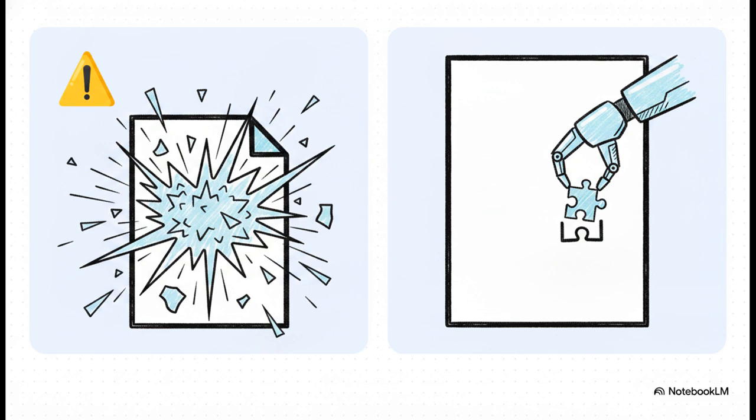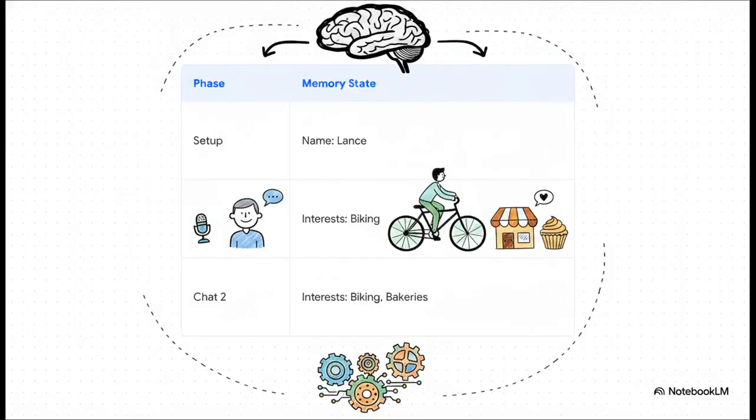It takes the risk totally out of the equation, making the whole process super fast, incredibly reliable, and really cheap on tokens. Let's put that into perspective. If Lance says his name in the initial setup and then later says he likes biking, the memory updates. Now, what if he mentions bakeries in a second chat? With a standard update, you'd rewrite the whole thing, but with Trust Call, it simply appends bakeries to the existing interest list. It doesn't touch his name, it doesn't touch his location, just surgical memory insertion.